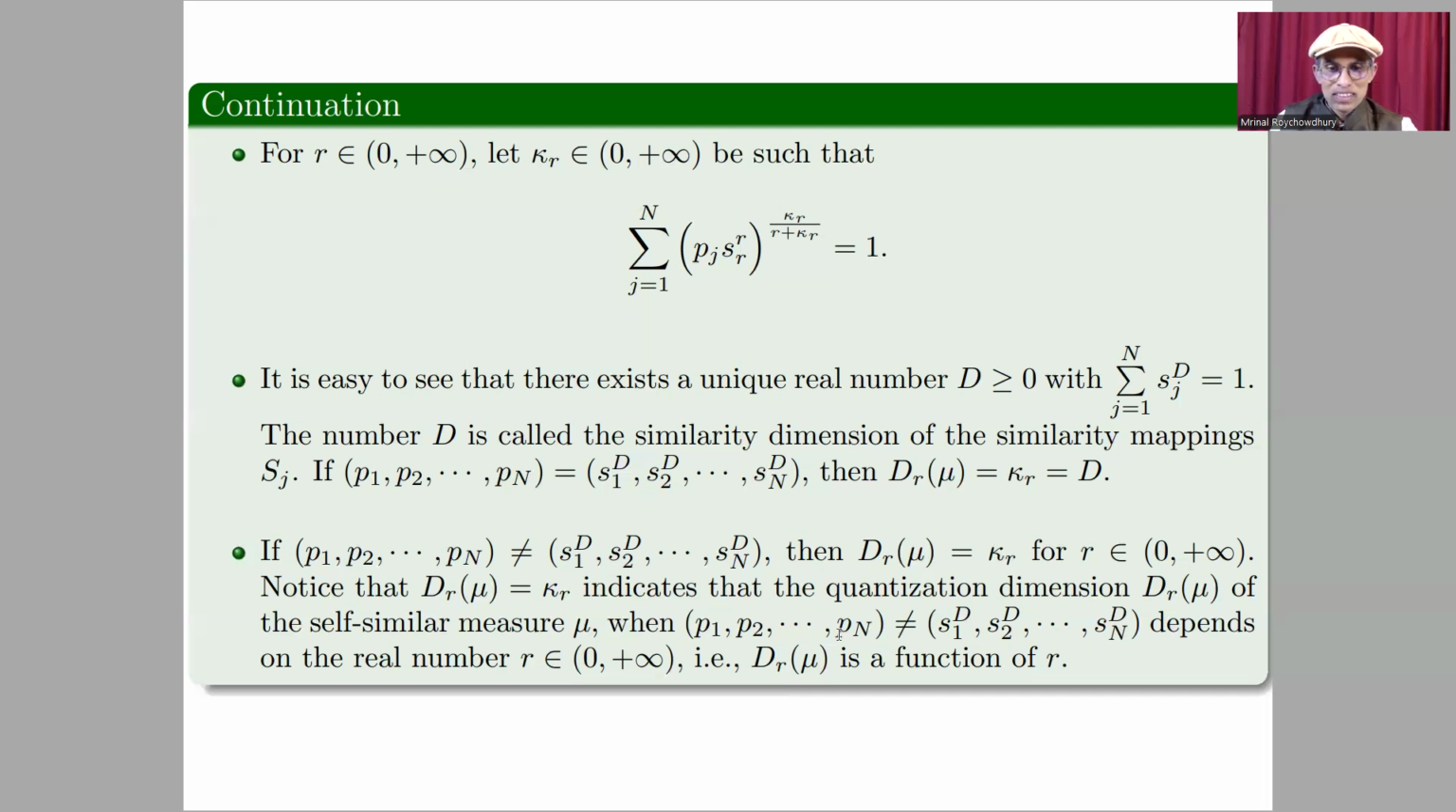That means, notice that dr mu equal to kappa R indicates that the quantization dimension dr mu of the self-similar measure mu, when this vector is not equal to S1D, S2D, SND, depends on the real number R, that is, dr mu is a function of R. All this you will get in Graf and Luschgy's book, Foundations of Quantization for Probability Distributions.